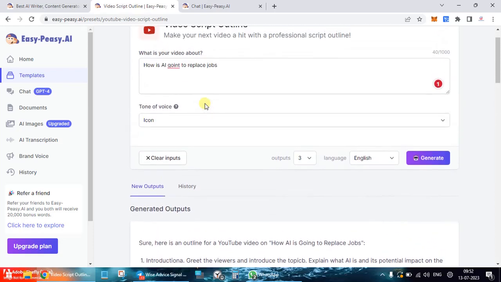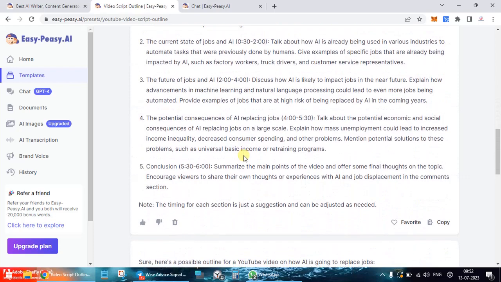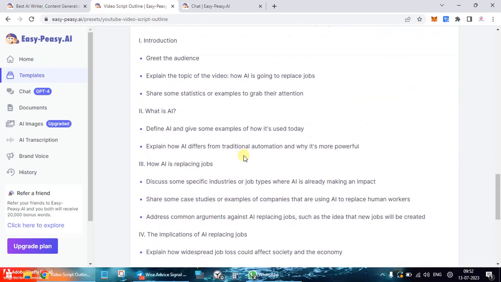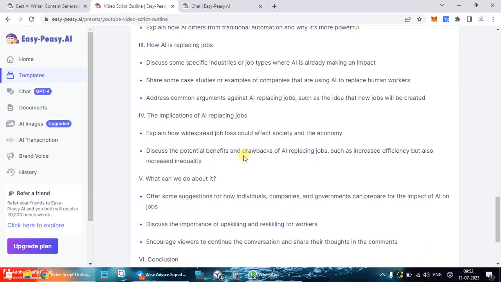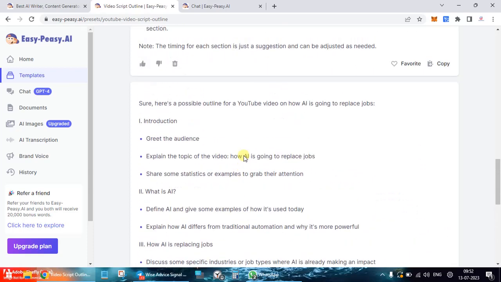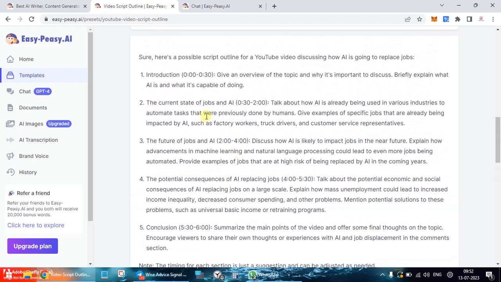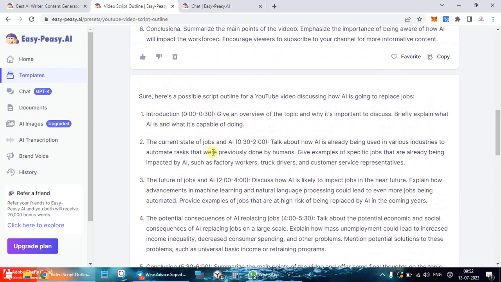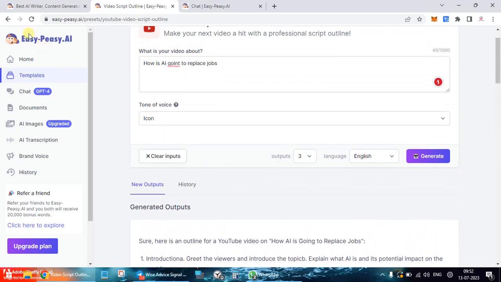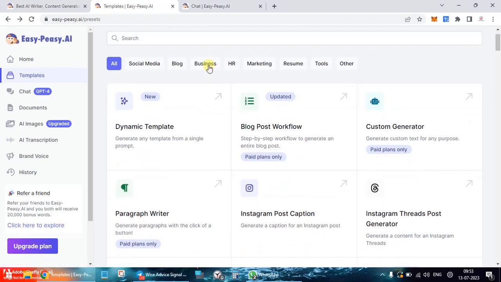I have chosen English only. Till now, whatever bots I've used, I didn't find this as a problem. It seems to have drawn out decent content, but I wouldn't want to sit down and do a spell check again when I'm using an AI. So let's go back and check out something else.